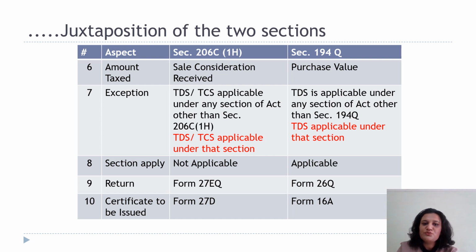Amount taxed in 206C1H is the sale consideration received. In case of 194Q, it is the purchase value. Exception is that if TDS or TCS provisions other than these under any other section are applicable, then that particular section will prevail over these two sections. However, if both these sections are simultaneously applicable, then 194Q, which is the TDS section, would prevail over the TCS one. Return and certificate to be issued are same as other TDS and TCS provisions.